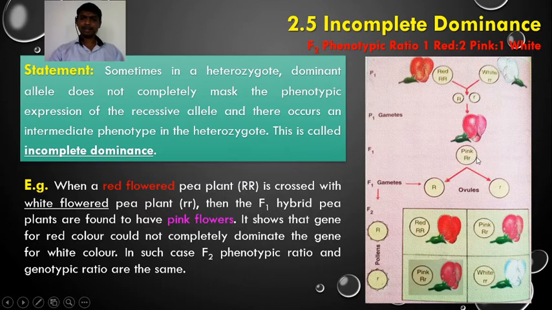When this F1 is selfed, meaning it is inbred, capital R small r is crossed with capital R small r. So we call this selfing or self fertilization. The pollen from the same flower is dusted on, or falls on, the stigma of the same flower; that is called self pollination. So when the F1 is selfed, it produces two types of gametes: some receive capital R, some receive the allele small r.